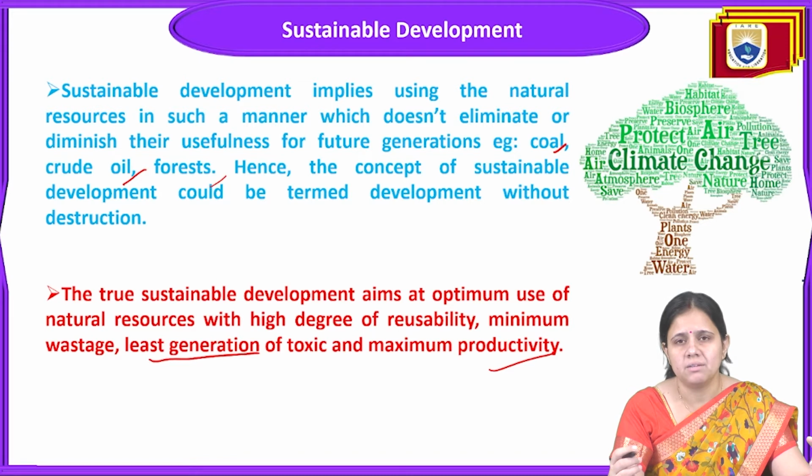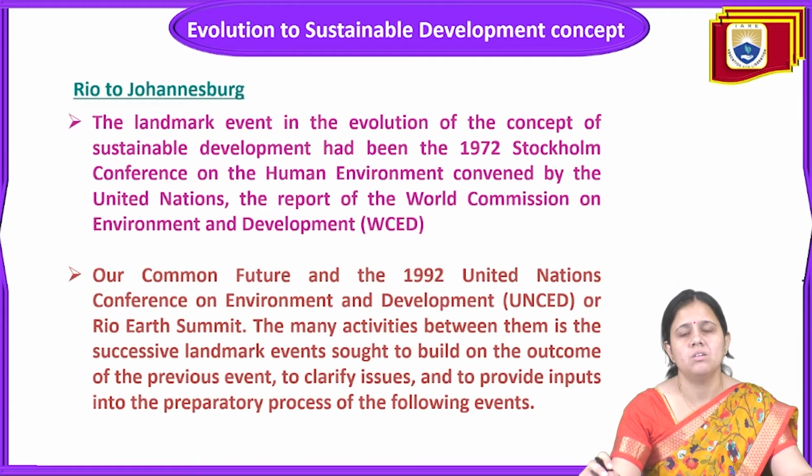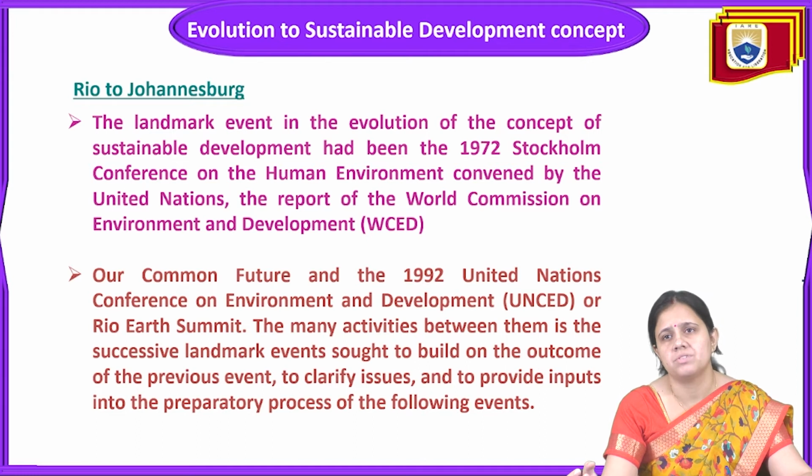So you can have a higher degree of usability of any resource with minimum waste generation, minimum toxic generation, and that will give maximum productivity of any crop.